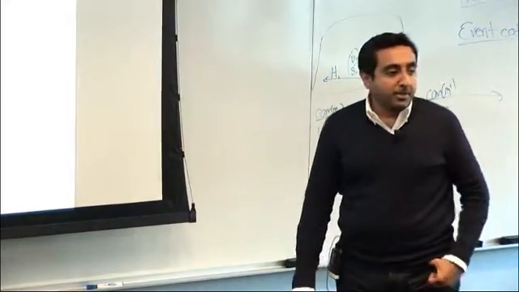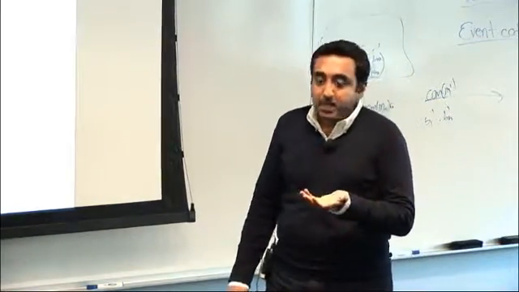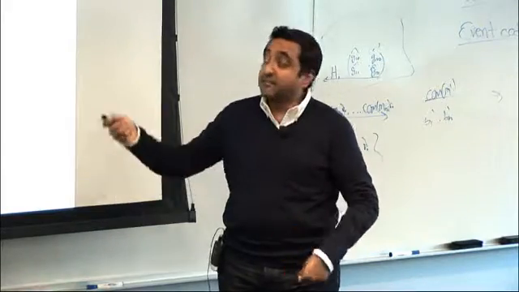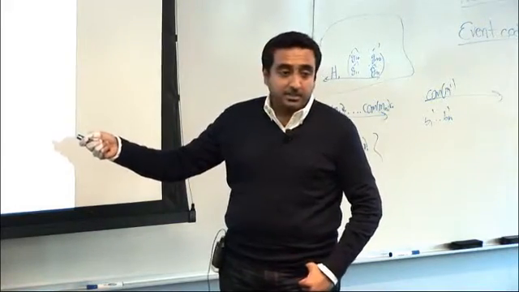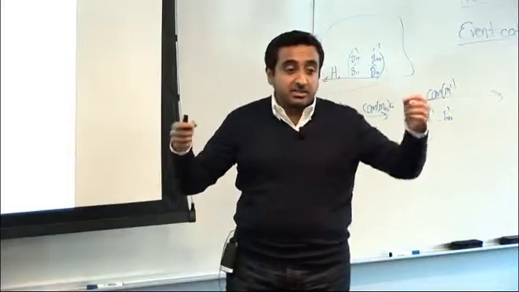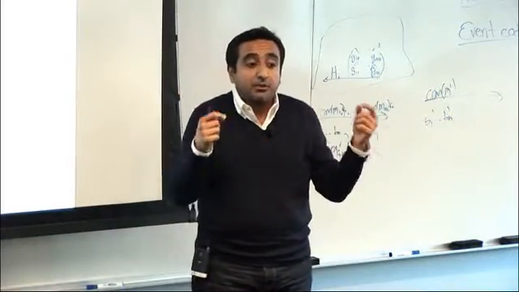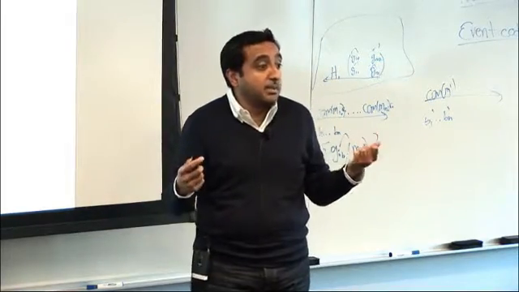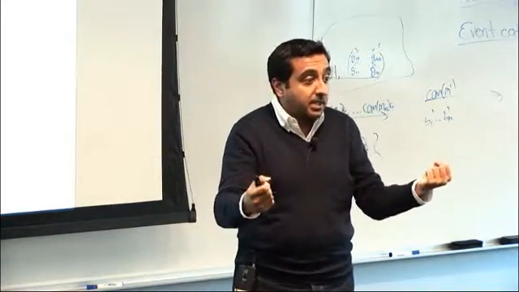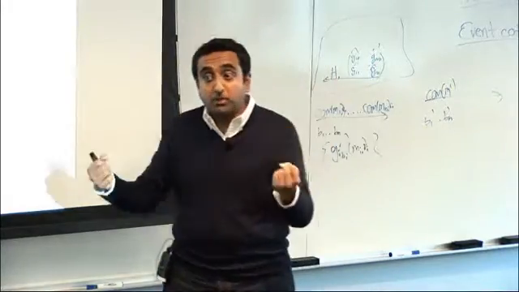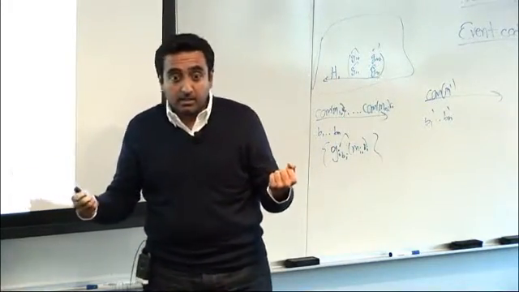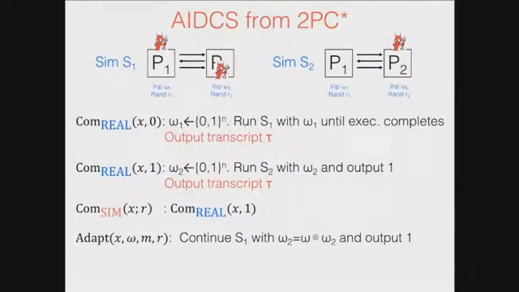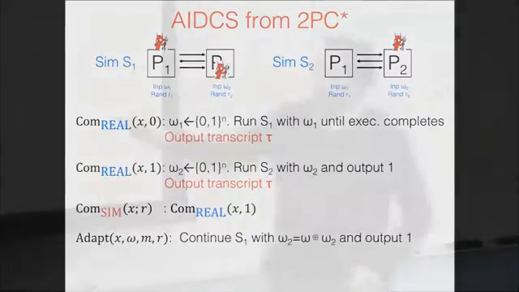So now I want to show the two properties, binding and hiding. The binding property, okay, I didn't write it, but the binding property follows because if I can give you a single transcript and an input and randomness consistent for both P1 and P2, just as before from perfect correctness, I will get the binding property. If I start with a false statement, I shouldn't be able to generate views for both P1 and P2 consistently. And to show that I have an adaptive algorithm, the commitment